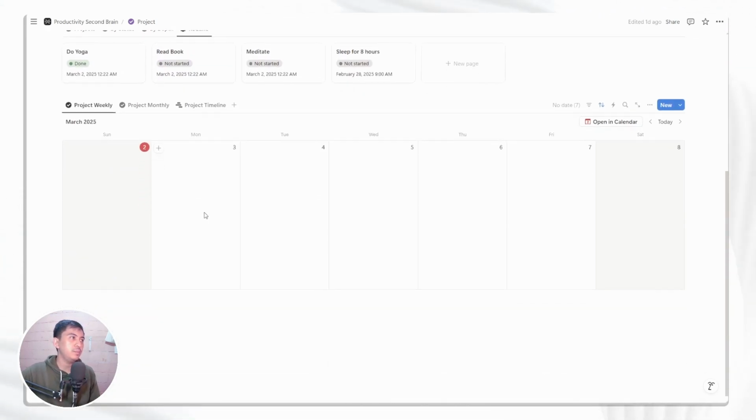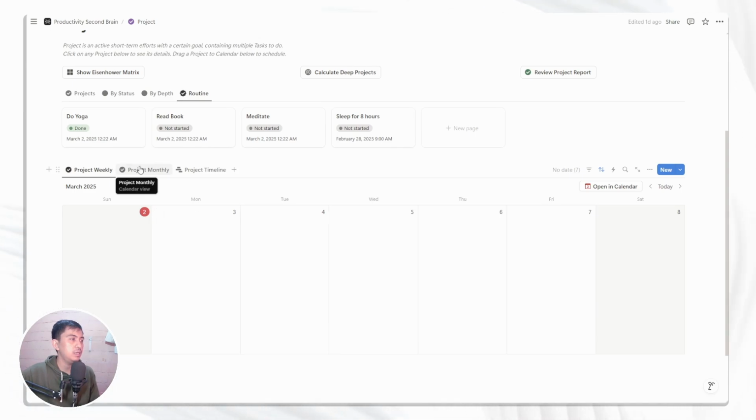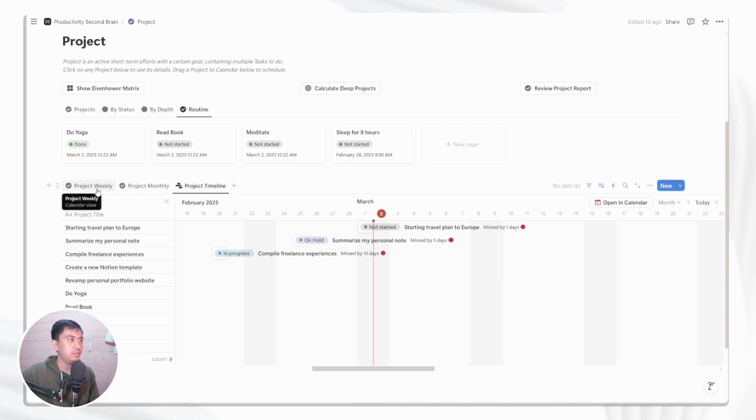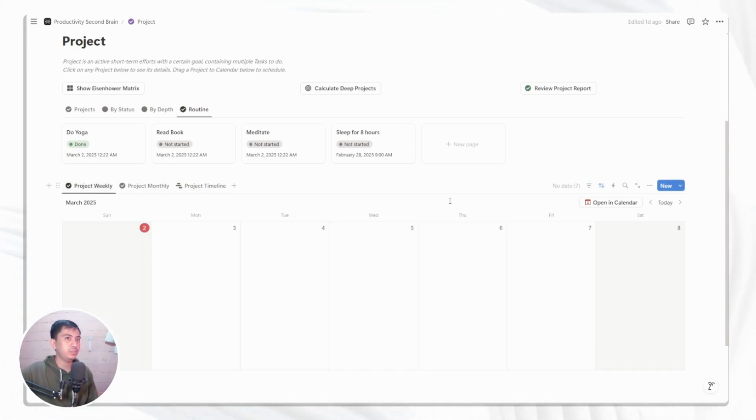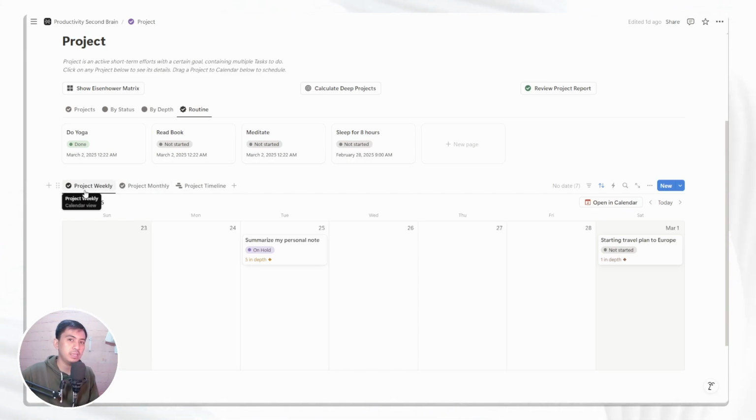And scrolling below, you will see calendar views. So there are 3 deadline-related views here. Project weekly, so it will show you, let's go back a little bit here. Yeah, you will see all of the projects that are inside the weekly duration and monthly duration.